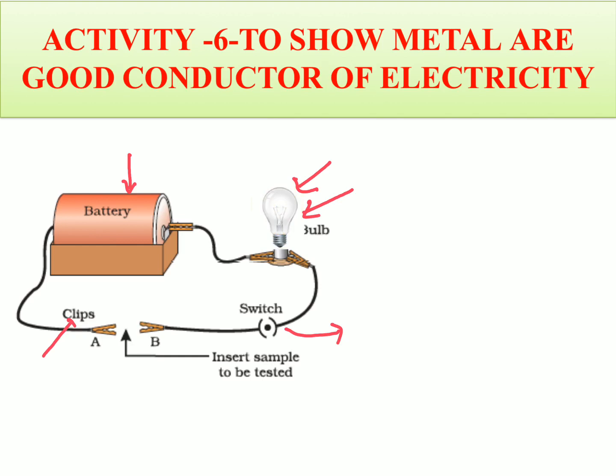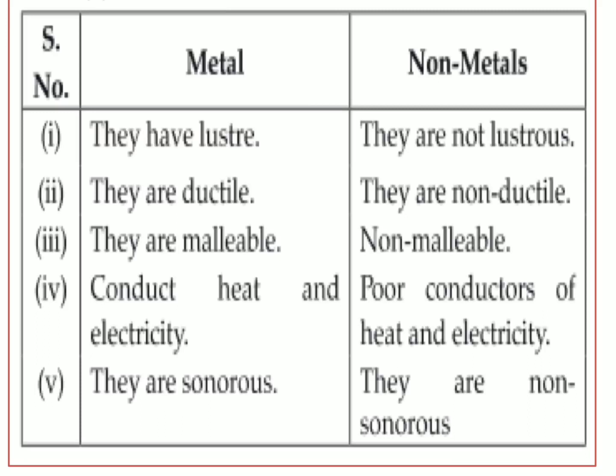Suppose we have introduced a safety pin. What do you see? The bulb starts glowing. Once again, just observe when the safety pin is attached here, what will happen, whether the bulb will glow or not. Just see, the bulb starts glowing. It means the safety pin is a good conductor of electricity and it is made up of metal. So this is our observation, and this is the difference between metal and non-metal on the basis of physical properties. The metals are lustrous, they have a lustrous surface; non-metals are non-lustrous.